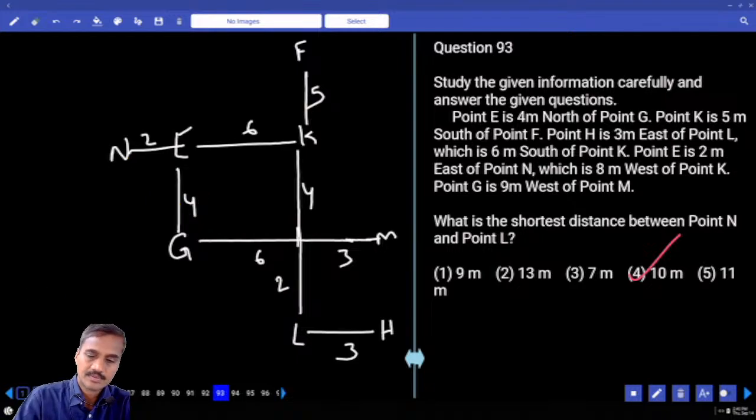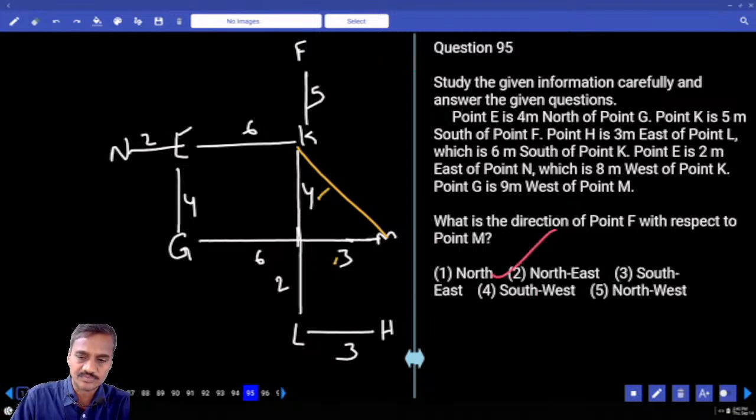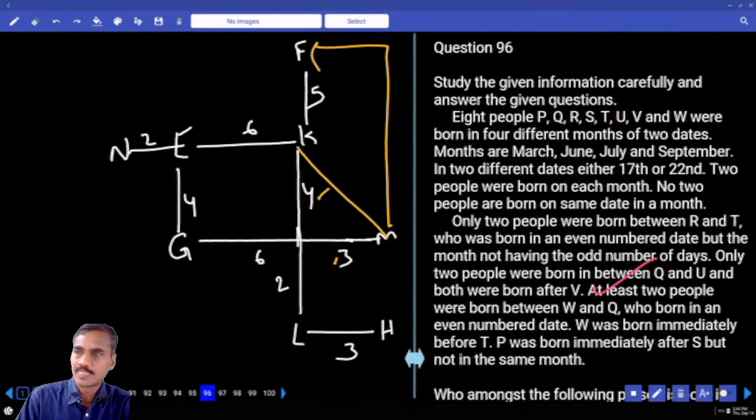94. And what is the shortest distance between M and K? Now the distance between M and K, 3 and 4. 3 square plus 4 square gives 5 meters. Choice 2. And what is the direction of F with respect to M? To reach F from M, north and west, so northwest. Northwest, choice for 95.